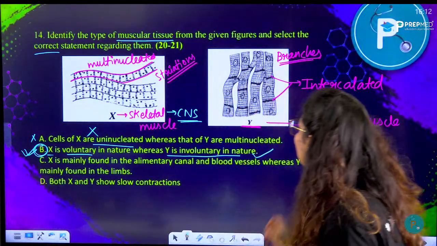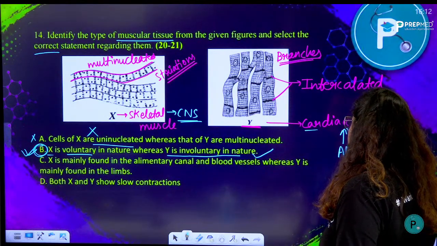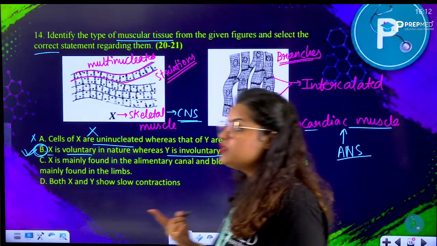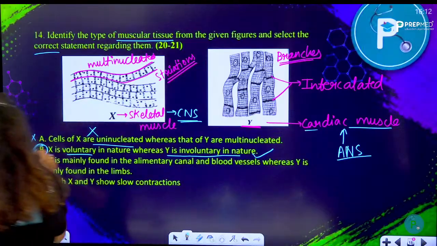I'm so sorry. Followed by cardiac muscle, if you talk about it, they are innervated by the autonomic nervous system. The autonomic nervous system is not under my willpower. So it is involuntary in nature. So B is absolutely right.